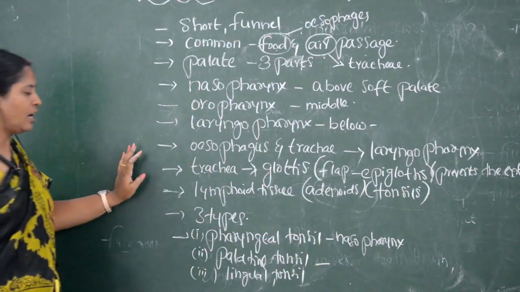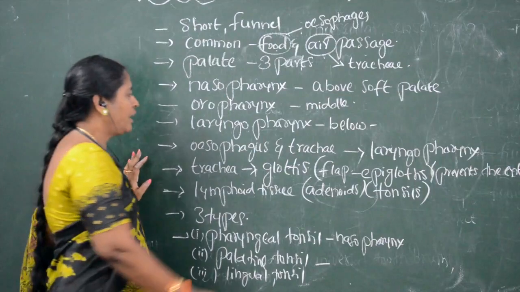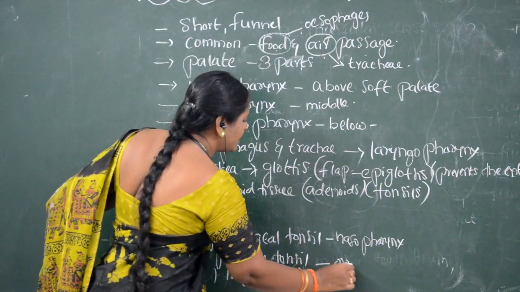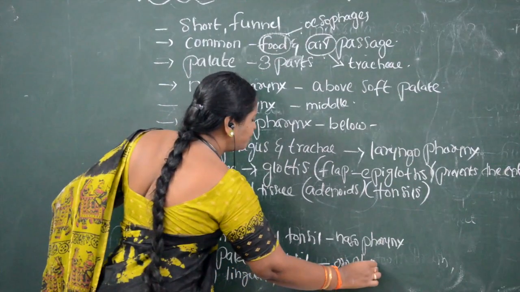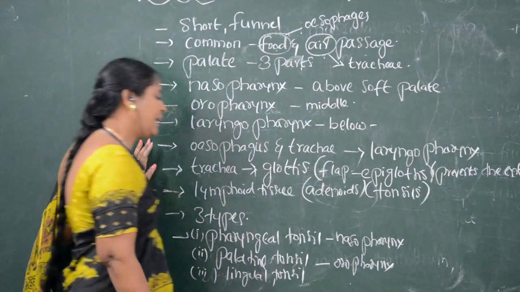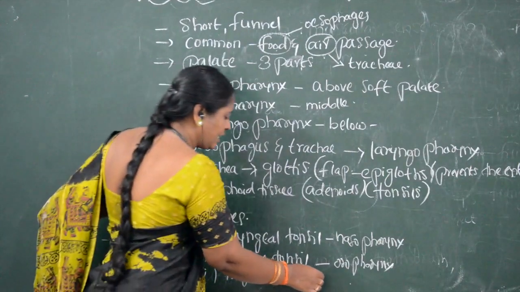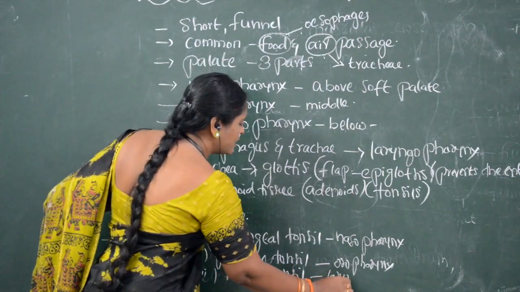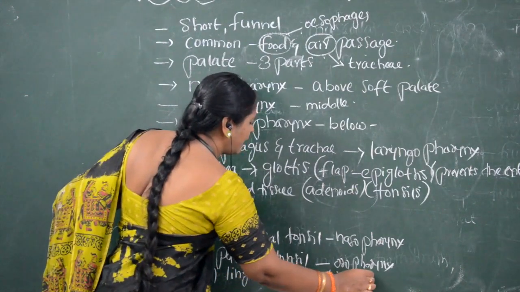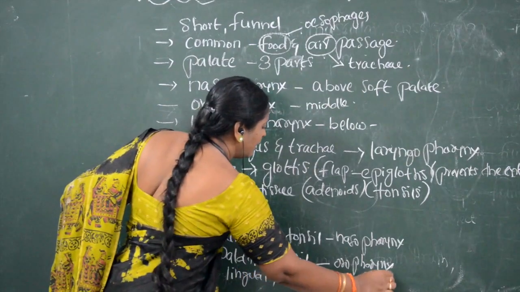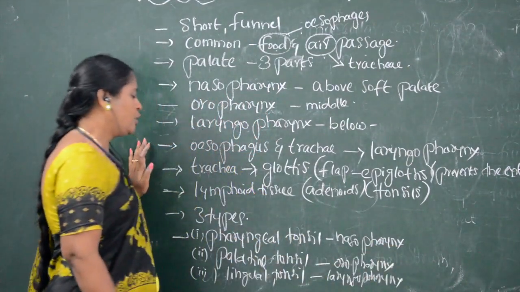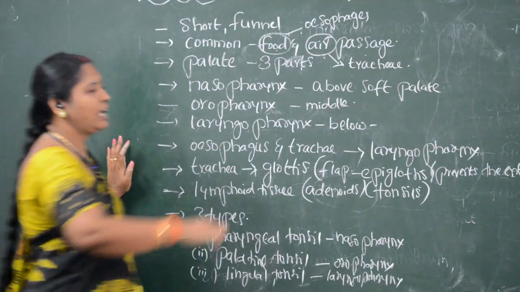Palatine tonsils are present in the oropharynx, that is, in the middle of the pharynx. Lingual tonsils are present in the laryngopharynx.